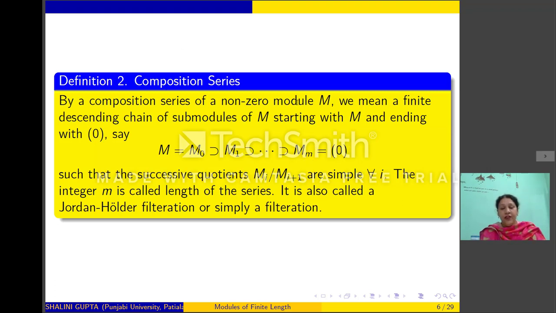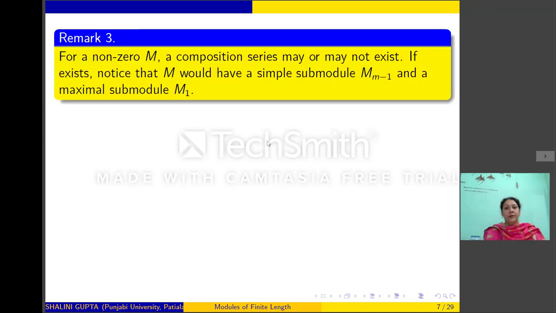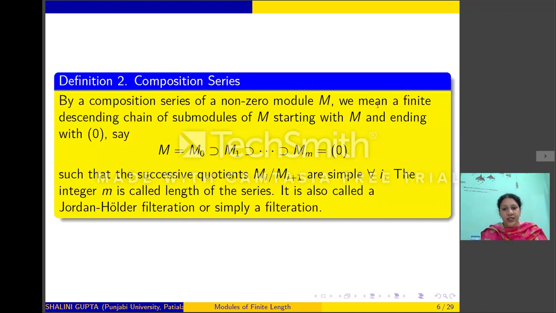So, if M is a non-zero module, then a descending chain of submodules of M starting with M and ending with 0 is called a composition series if the successive quotients are simple. Now, observe that if M is a non-zero module, then a composition series may or may not exist for M. But if a composition series exists, then it will be a descending chain of submodules like this.